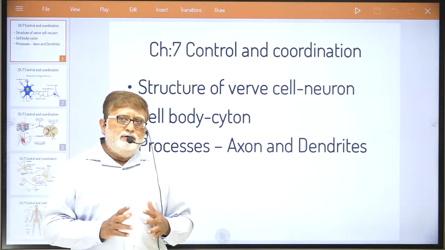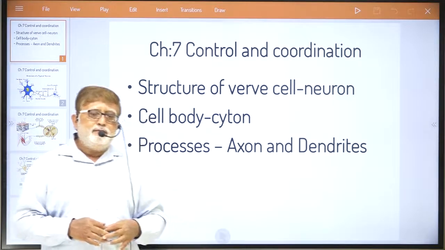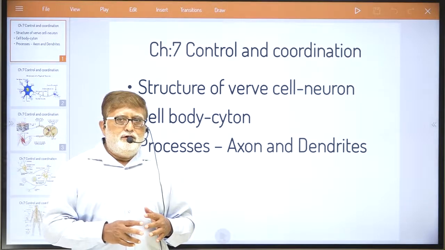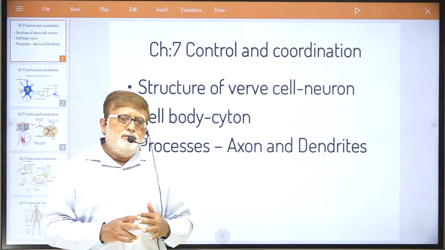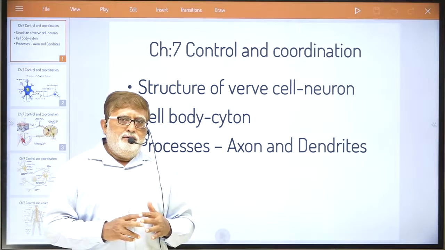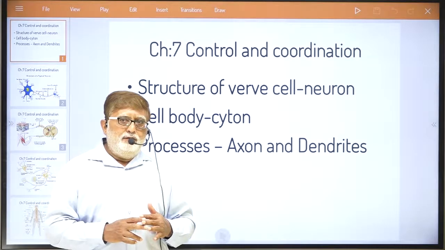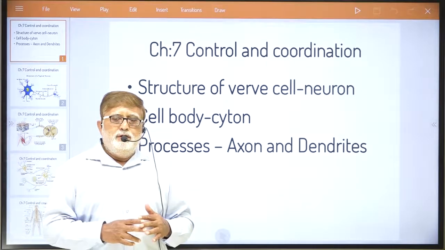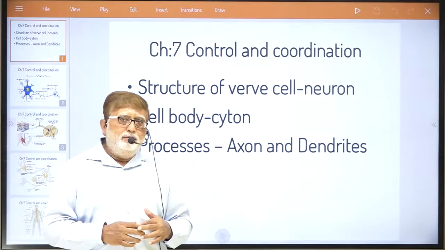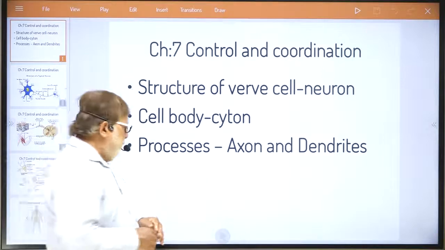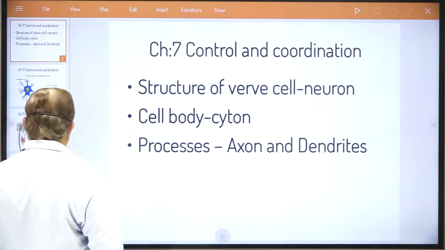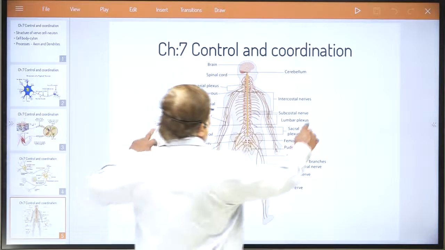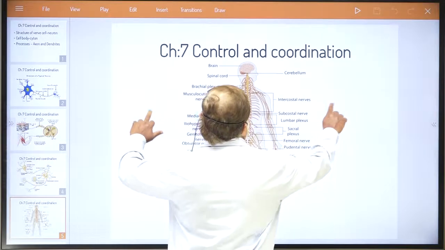Just try to understand in today's lecture. We want to understand the structure of the nerve cell and how the nerve cell plays a very important role in the process of control and coordination in our body. So first, dear student, I would like to show you the nervous system in our body.